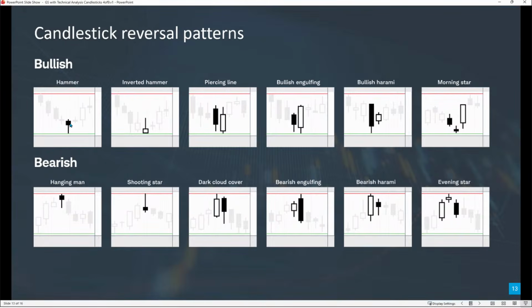What we call a hammer at a support level, we call a hanging man when it happens up at resistance. And an inverted hammer at support, we call a shooting star. However you remember them, it's not the name that's important, it's what it's indicating. With this hammer or inverted hammer, it's like the sellers are getting weary and the buyers may be about to show up.